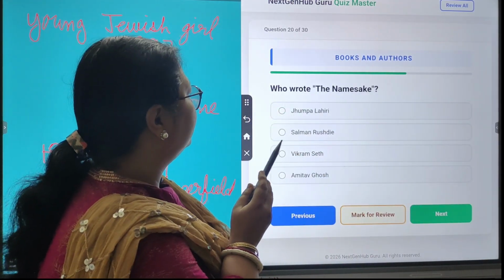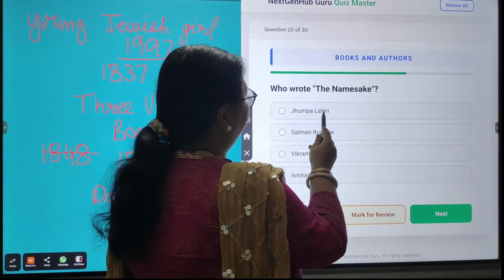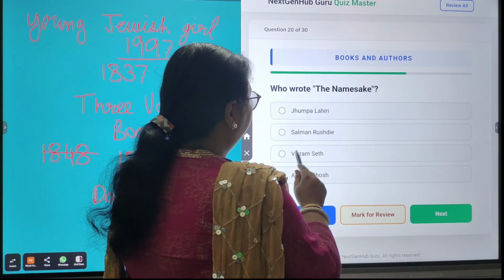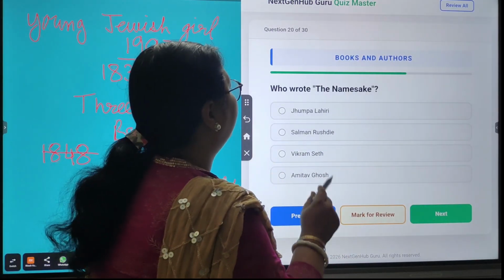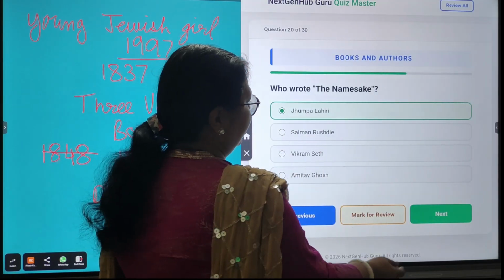Next, who wrote The Namesake? The options are Jhumpa Lahiri, Salman Rushdie, Vikram Seth, Amitav Ghosh. So the correct answer is Jhumpa Lahiri.